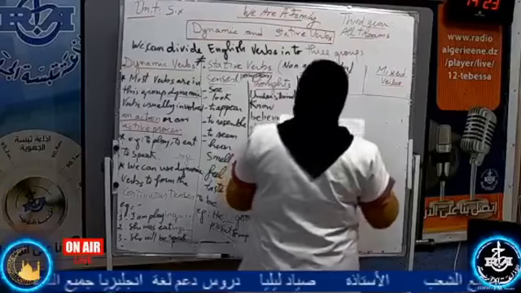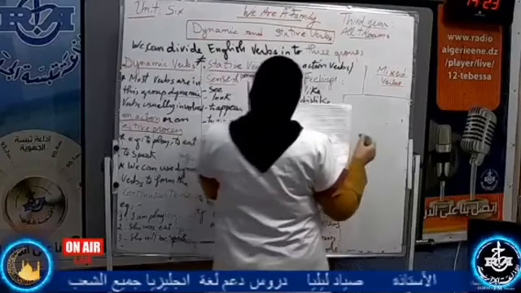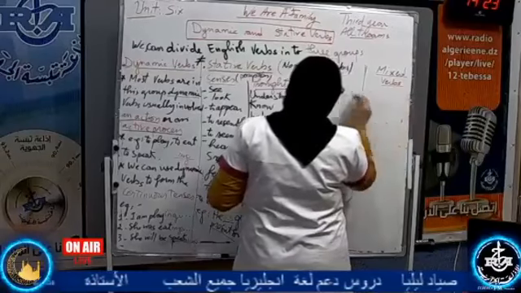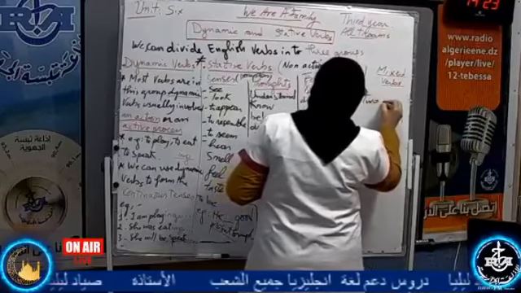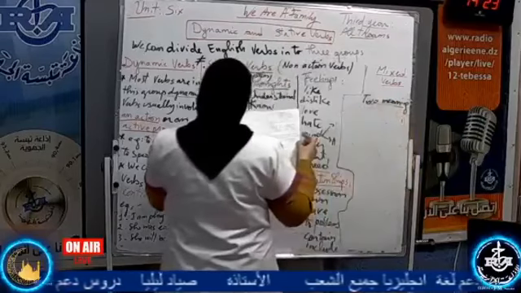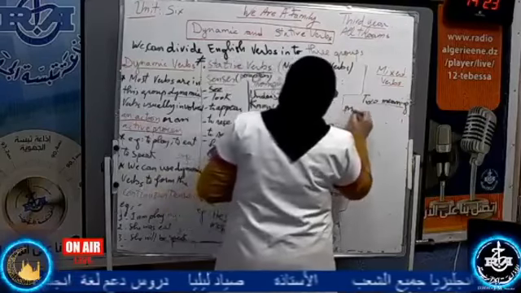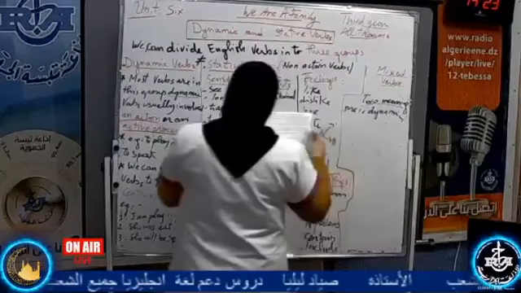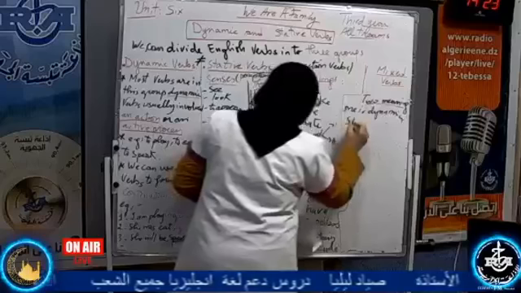These mixed verbs have two meanings. One is dynamic, and the second one is stative.